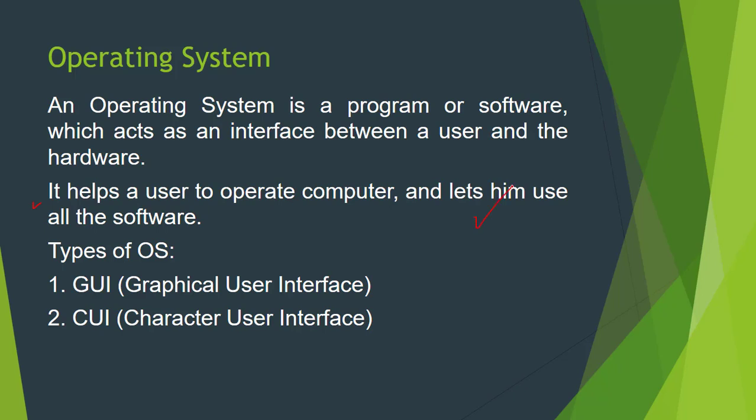Now, on the basis of appearance or application, operating systems have two categories: graphical user interface and character user interface. The graphical user interface has icons, tools, menus and physical components that we can use to perform various operations. Whereas in the character user interface, we have to use codes and commands for working with our computer system.